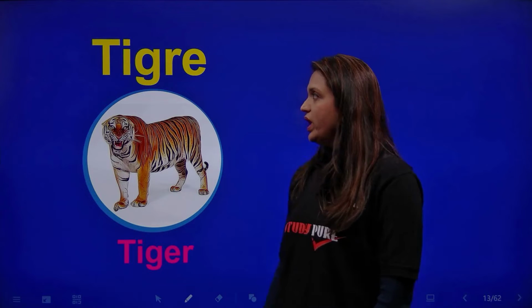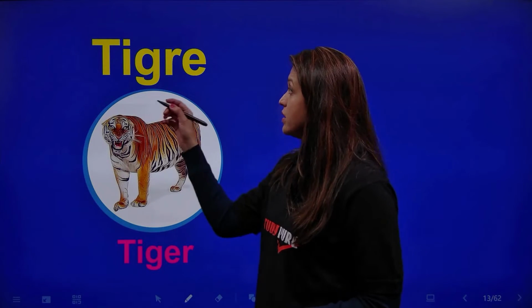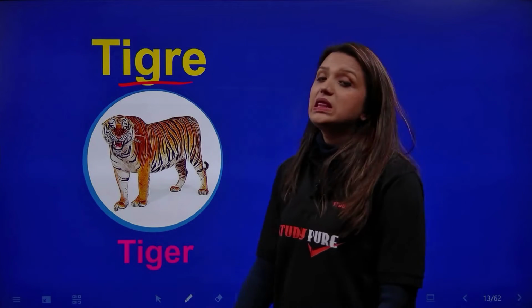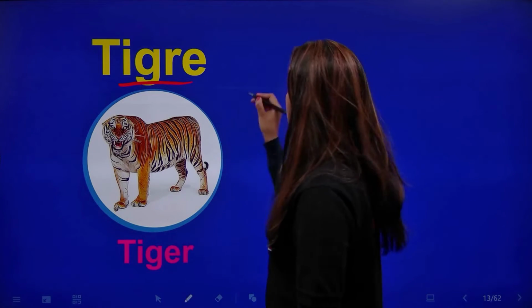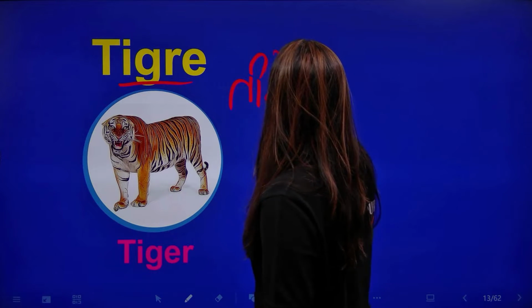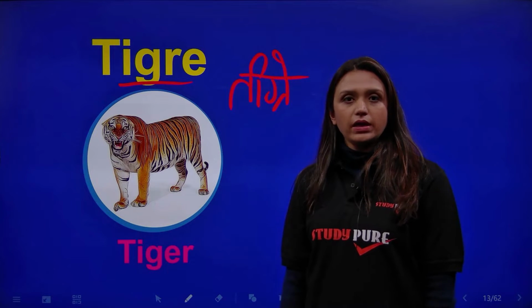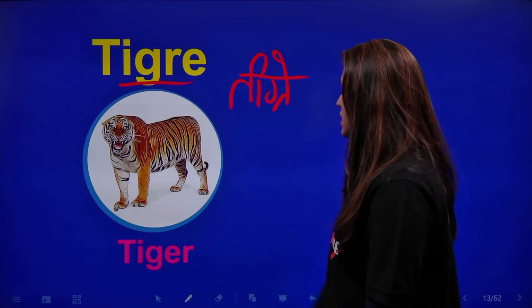Moving on, we have a tiger. And what do we call a tiger in Spanish? A tiger is called tigre. Tigre. That's a tiger in Spanish.